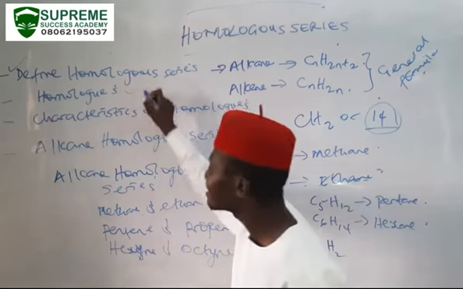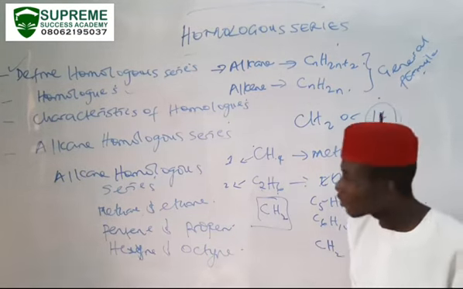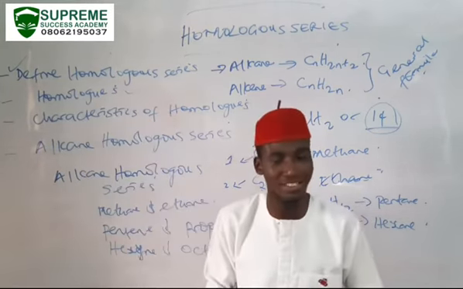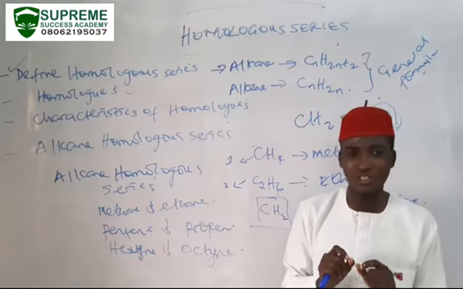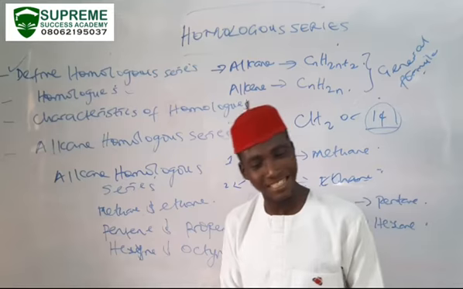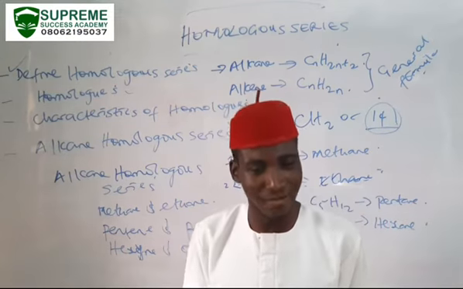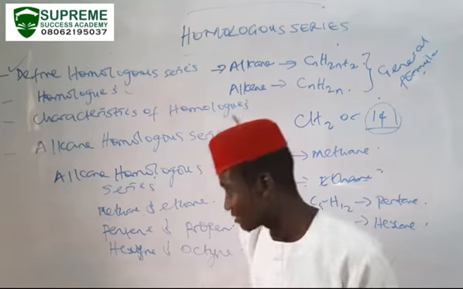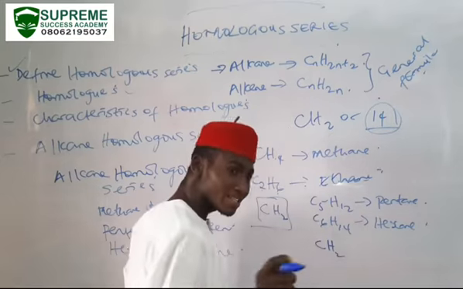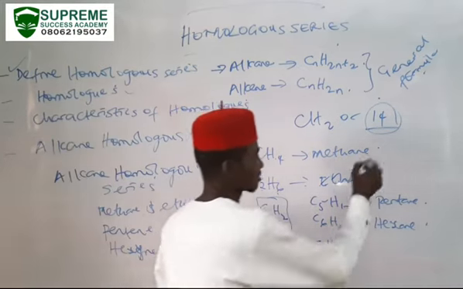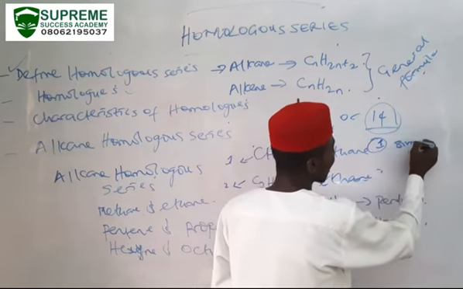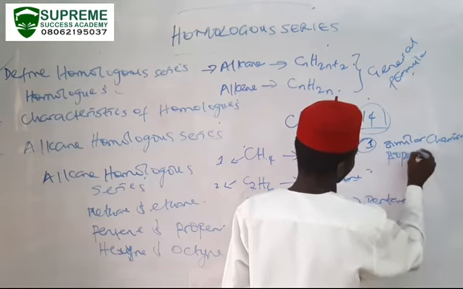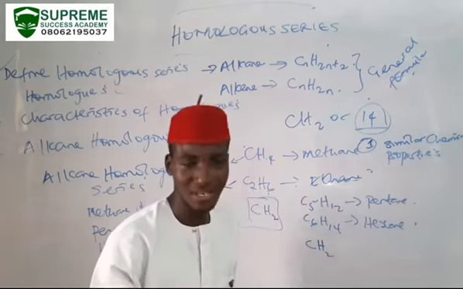That sorted, we now look at the characteristics of members belonging to the same homologous series. We have said members belonging to the same homologous series are homologues. So what are the characteristics shared by these homologues? Number one characteristic of members belonging to the same homologous series is this: they have similar chemical properties.